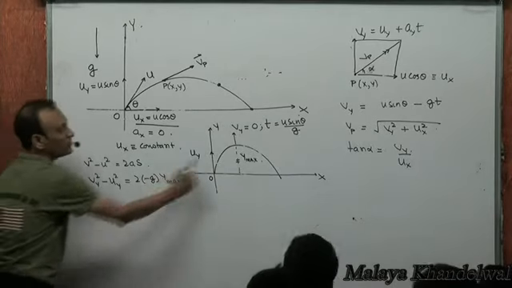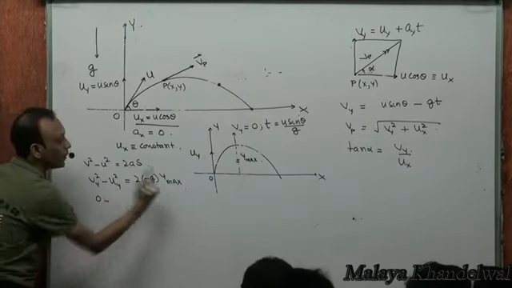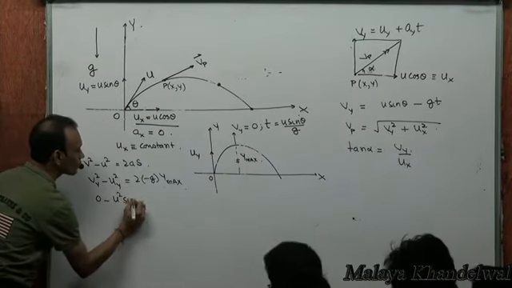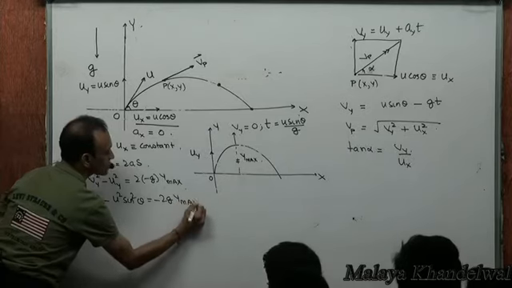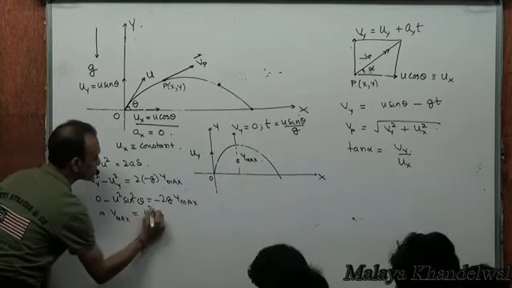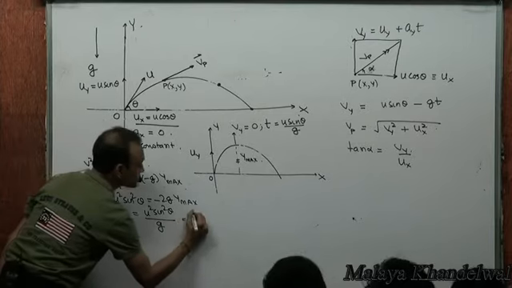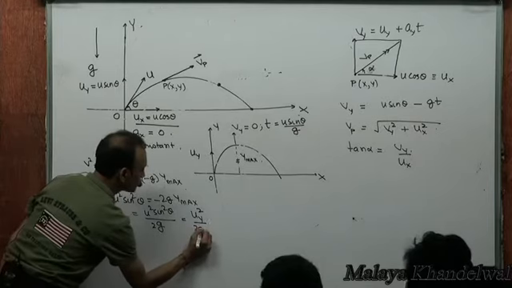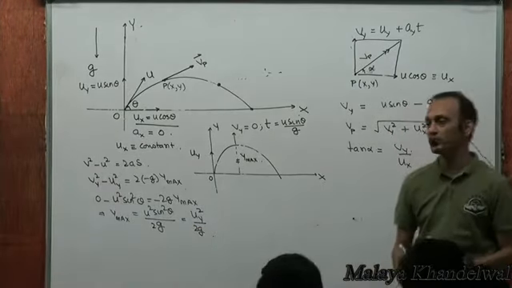Vy is 0 at this point, at maximum, and uy is u sin theta, so it is minus 2g into y max. So what is y max? Y max is u squared sin squared theta by 2g. That's the maximum height, which is initial vertical velocity squared by 2g.